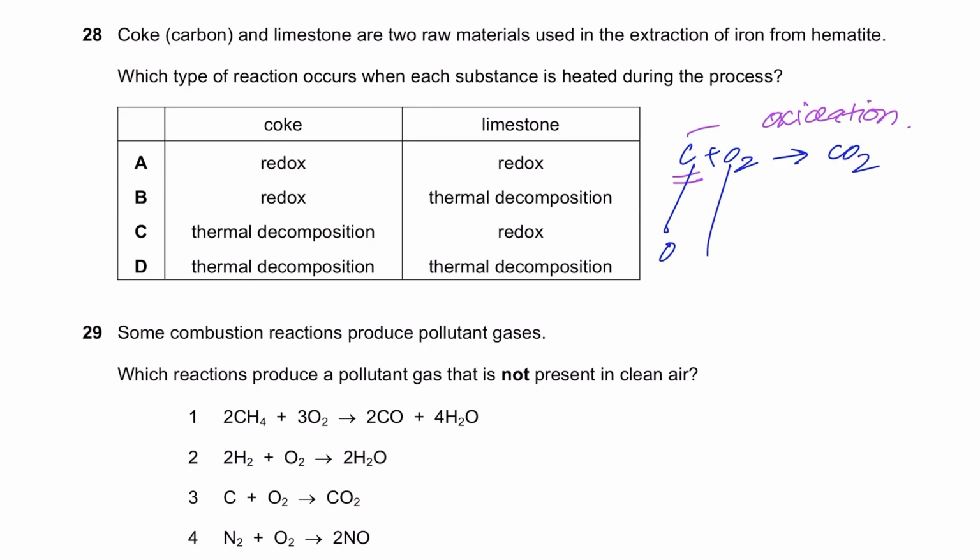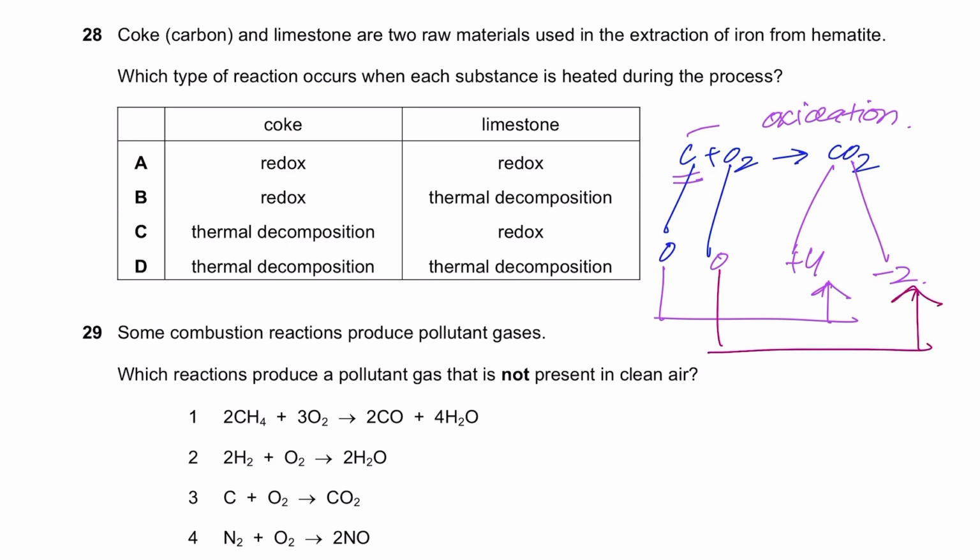Carbon here is 0 because it's in its pure elemental state. Oxygen is 0 because it's in its pure elemental state. It has no charge. Carbon here is plus 4. You could call it X and then calculate it. And oxygen is minus 2 because it's in group 6. So there was an increase in oxidation state of carbon from 0 to plus 4. Therefore, there's oxidation, and there was a decrease in oxidation state of oxygen from 0 to minus 2. Therefore, it is reduction. So it is a redox reaction.